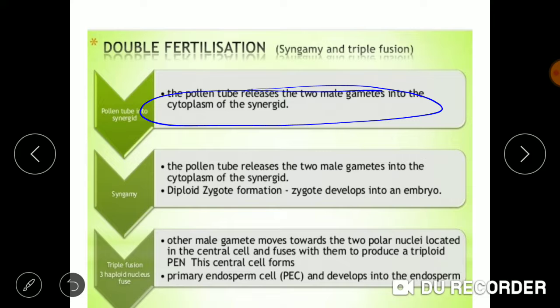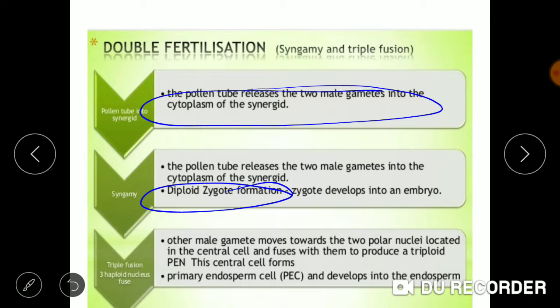Now one of the two male gametes fuses with the egg cell, which is present at the micropylar end, and it forms the zygote. So a diploid zygote is formed now.